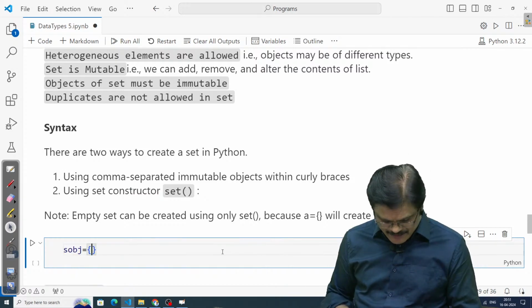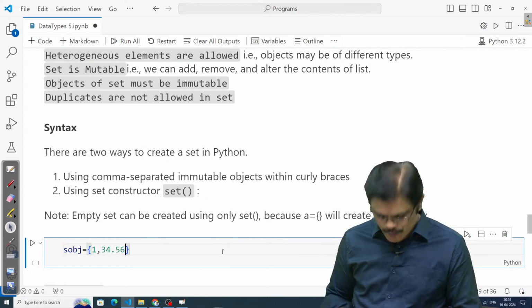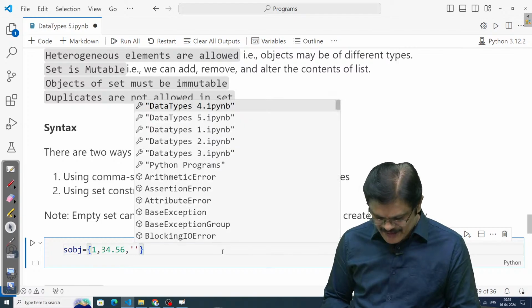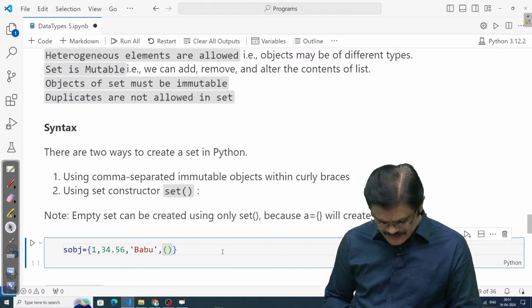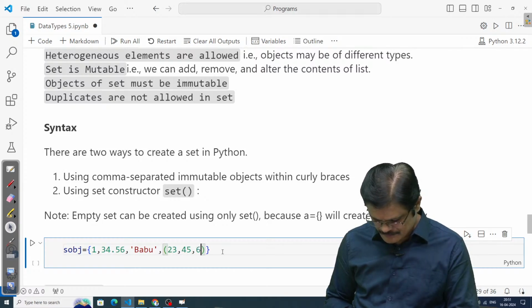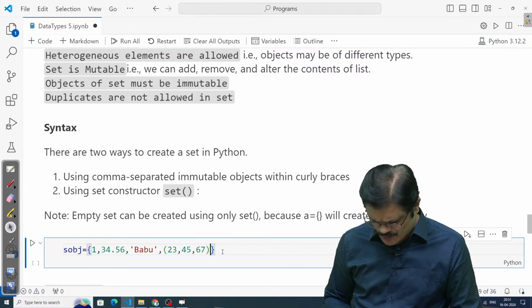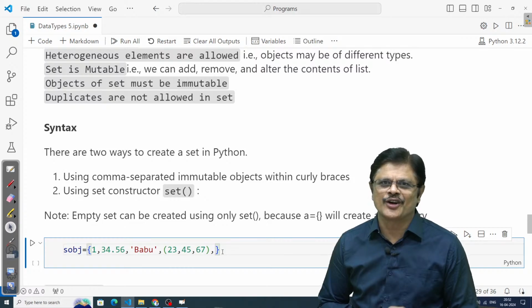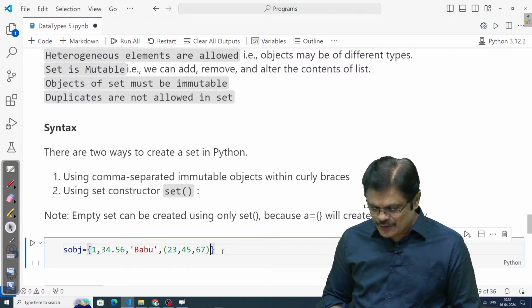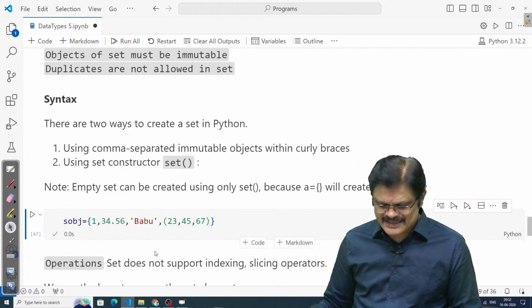You can have numbers, you can have a float, a string, a tuple, bytes. Byte arrays I'm not using. You can also have a dictionary? No, a dictionary is not allowed, it is mutable. You cannot have a list in this. So this is a set.